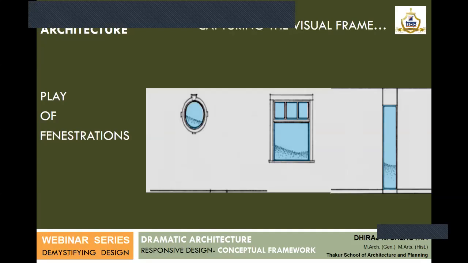Next is the play of fenestrations. Fenestrations, or openings in a building, play a very important, pivotal role in how a particular vista is captured. Probably in this slide, it is very clear how this space is viewing out. Either it's a very small dramatic opening or a slit window which captures the view outside.